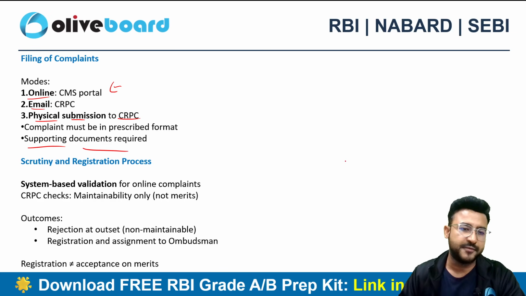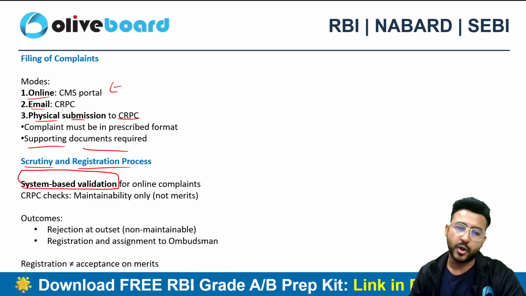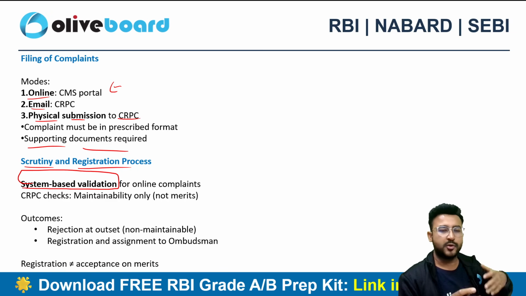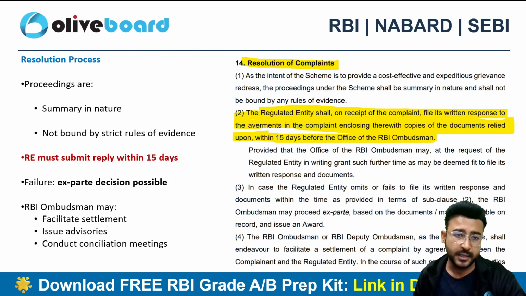Now the CRPC definitely will be doing a preliminary scrutiny. This is a system based validation for the online complaints. There are certain checks that CRPC will be doing in order to determine whether the complaint is actually maintainable or not. If not, then the complaint will be rejected, right?